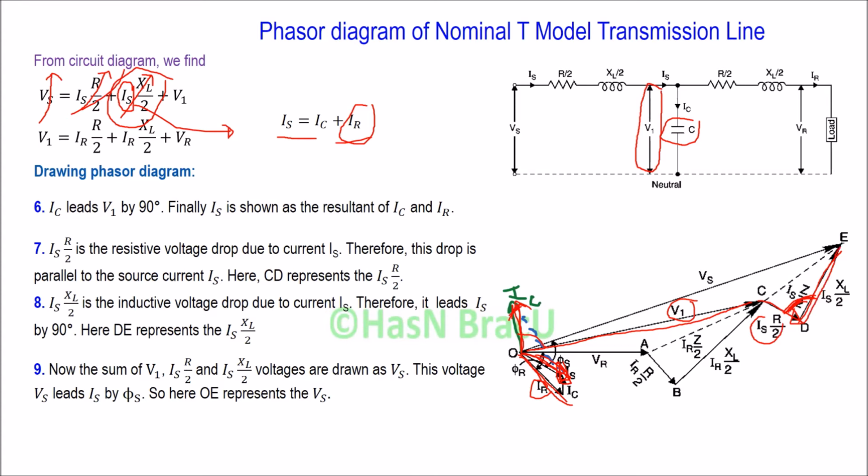Now after getting V1, Is R by 2 and Is XL by 2, we can draw the resultant, which is Vs, and this Vs is represented by OA. So in this way you can draw the phasor diagram of the nominal T model of a medium transmission line.